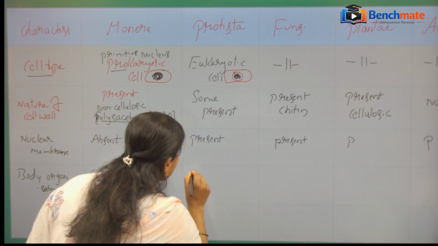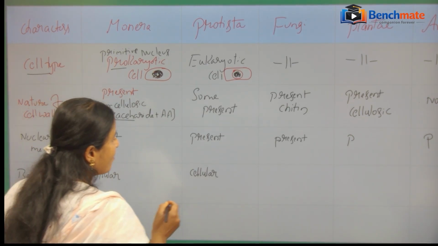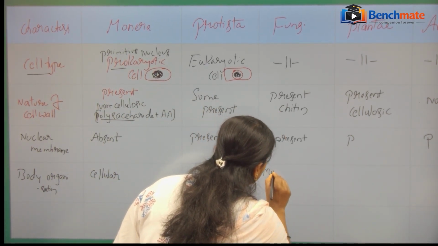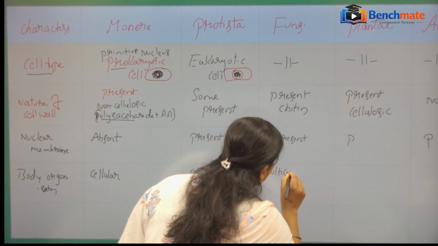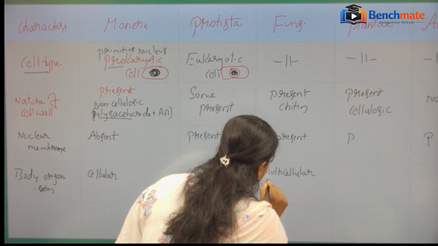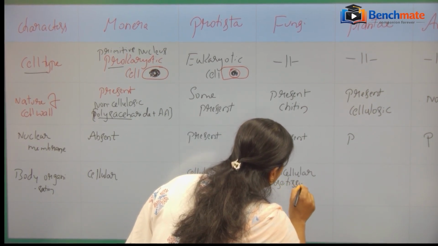Protista, here also cellular, unicellular. But fungi, multicellular, like loose tissue.